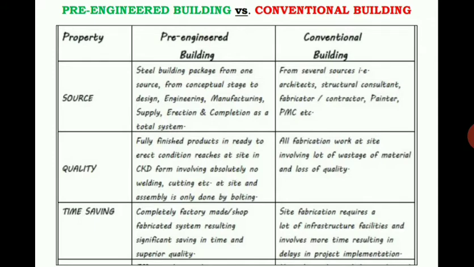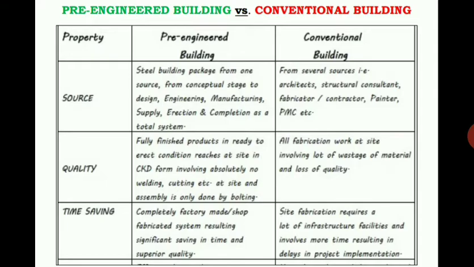Whereas for the conventional building, a few things are given to the architects, a few concepts are given to the structural consultant or a fabricator, and a few works can be shared with the contractor, painter, project management consultancy, etc. Like that the work is divided among various organizations. But in the pre-engineered building, everything can be carried out by a single source.